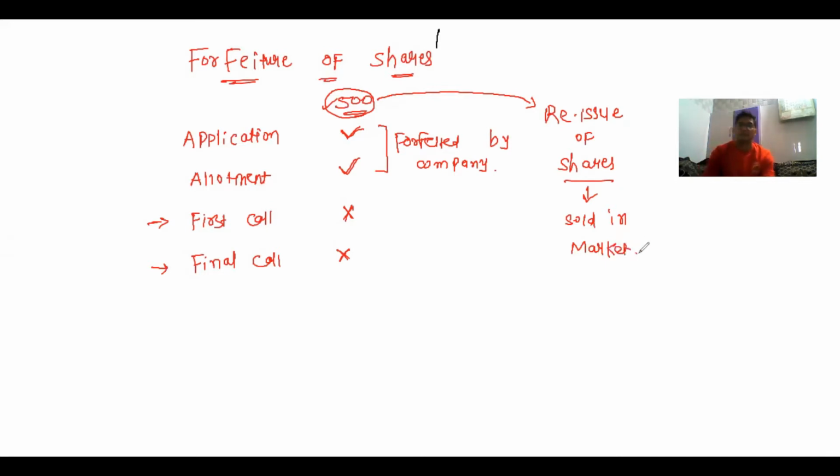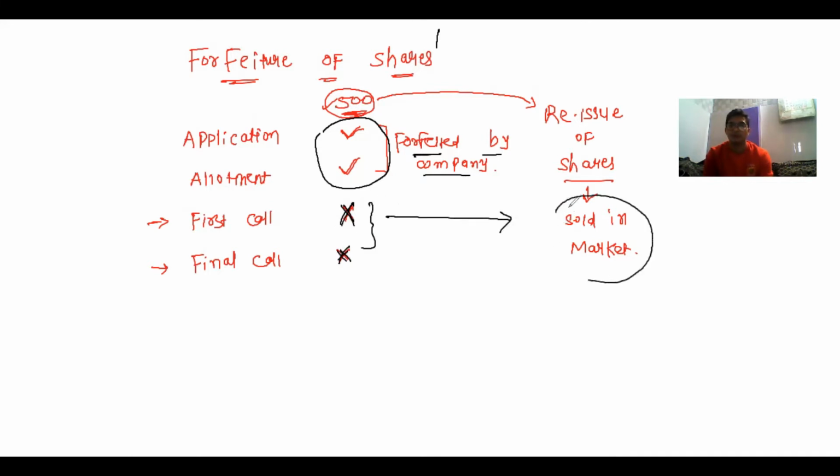And in the same way, another shareholder who is ready to buy these shares purchases 500 shares and the company gets the money. So now, whatever the amount that such shareholder has paid is forfeited, and we call it a profit of the company. Got it? And this amount he failed to pay will be reimbursed from another shareholder. Got it? So this is called forfeiture of shares.